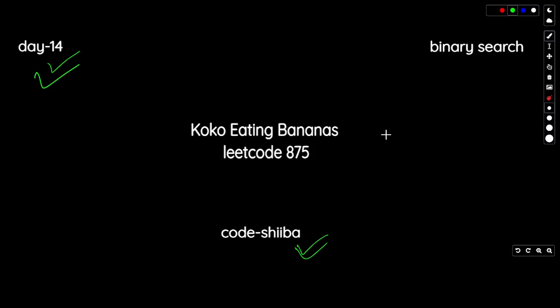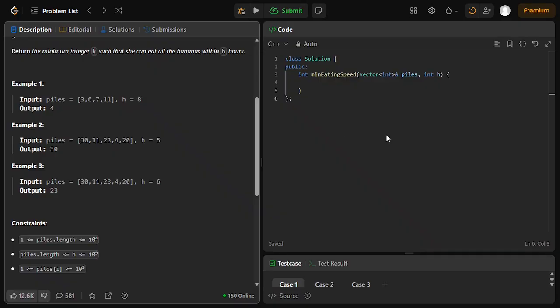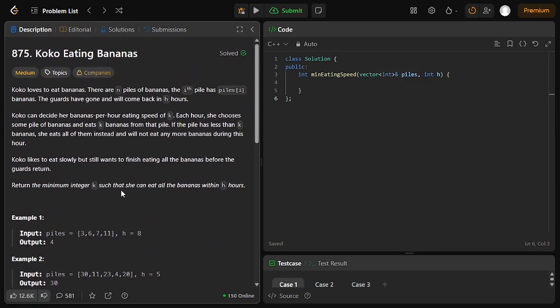The problem that we'll be solving today is Coco Eating Bananas, which is LeetCode problem number 875. So let's see the problem. In this problem,